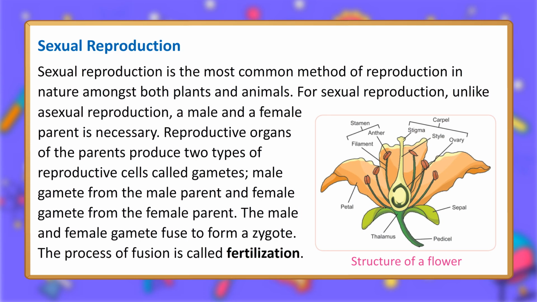Sexual reproduction. Sexual reproduction is the most common method of reproduction in nature amongst both plants and animals. For sexual reproduction, unlike asexual reproduction, a male and a female parent is necessary. Reproductive organs of the parents produce two types of reproductive cells called gametes, male gamete from the male parent and female gamete from the female parent. The male and female gamete fuse to form a zygote. The process of fusion is called fertilization.